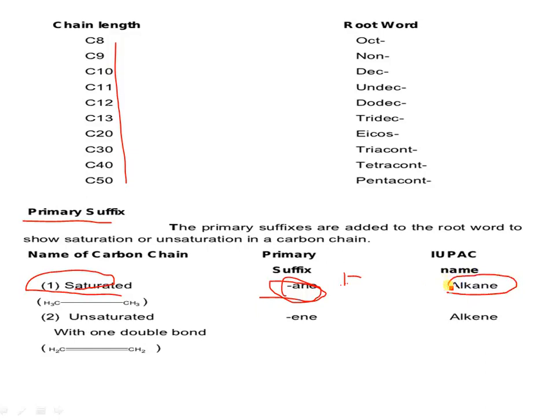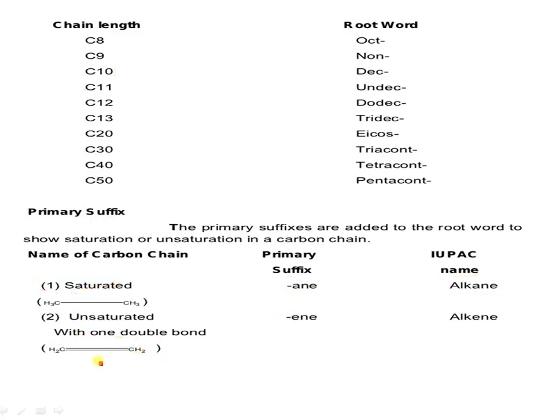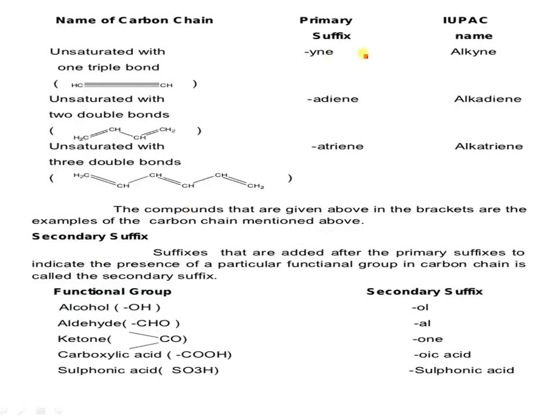It is an alkane chain. Now if unsaturation is there, unsaturated carbon means 1 double bond is present, so ene is the suffix. Ene is the suffix, so the alkane is converted into an alkene: same carbon, but there is an unsaturation. So this is called the suffix, ane and ene. One more suffix, yne, is for a carbon-carbon triple bond. It is an alkyne. So alkane, alkene, alkyne, and if a triple bond is present, it is yne.